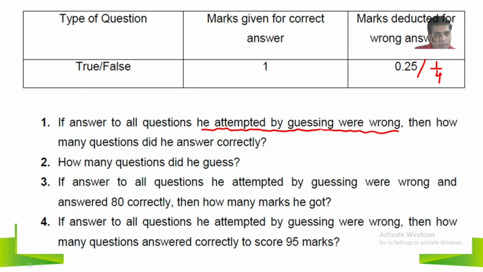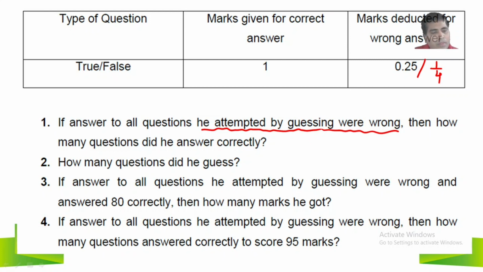So then, how many questions did he answer correctly? This is the first question. Second question, how many questions did he guess? This is based on pair of linear equations. If you write a pair of linear equations, you will get how many are correct and how many are guesses.